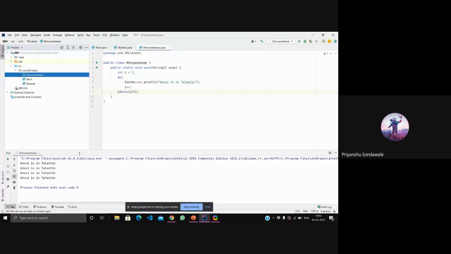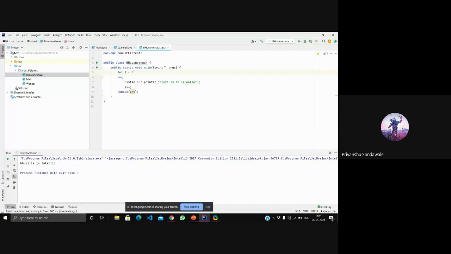Now let's understand how it prints at least once. How does this do while loop print at least once? I'll intentionally make this while condition wrong by initializing i equal to 6, and let's check the output. In the output, you can see it is printing "Bhuvi is in Talentio".